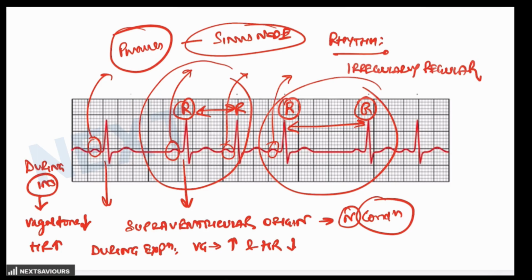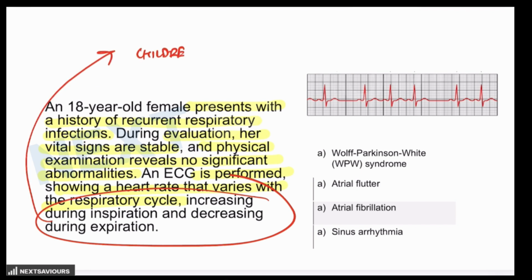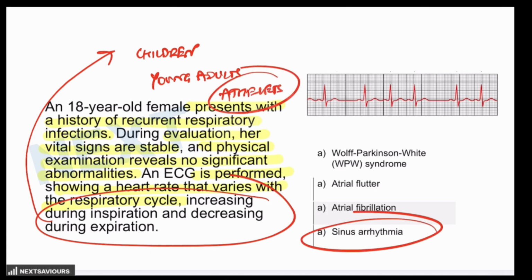So this ECG, when coupled with the theoretical points present in the question, the answer obviously is sinus arrhythmia, because in the question it has been mentioned that there is variability in the RR interval because of the respiratory cycle. It is classical of respiratory sinus arrhythmia, which is a normal physiological variant, often seen in children, young adults and athletes. So obviously we came to know that the answer for this question is sinus arrhythmia.